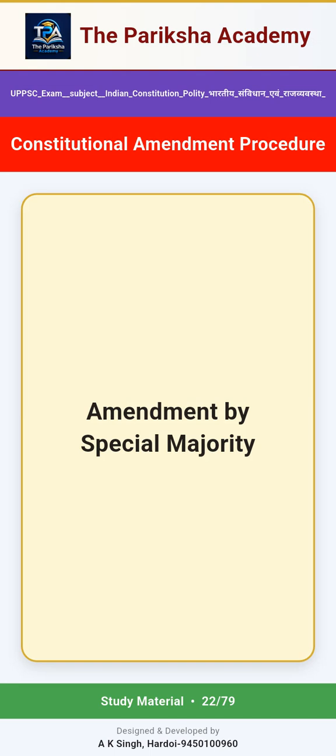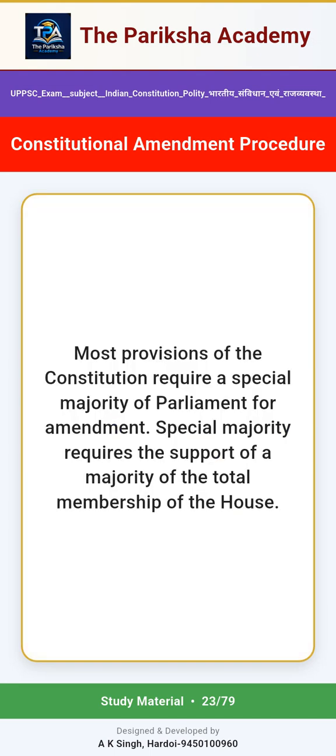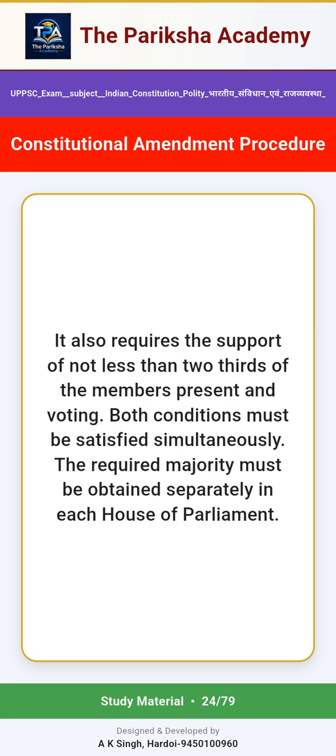Amendment by special majority. Most provisions of the Constitution require a special majority of Parliament for amendment. Special majority requires the support of a majority of the total membership of the House. It also requires the support of not less than 2/3 of the members present and voting. Both conditions must be satisfied simultaneously. The required majority must be obtained separately in each House of Parliament.